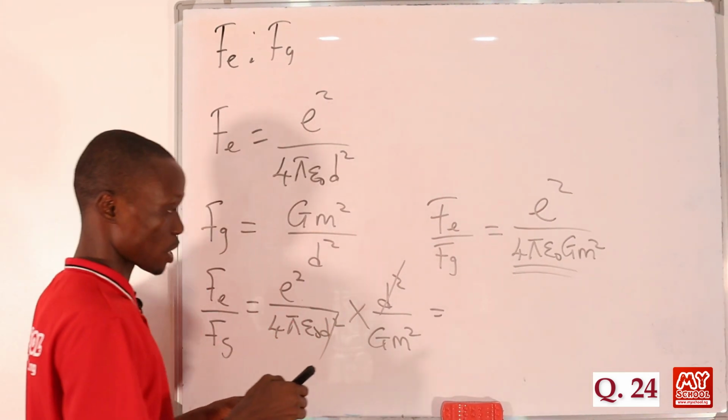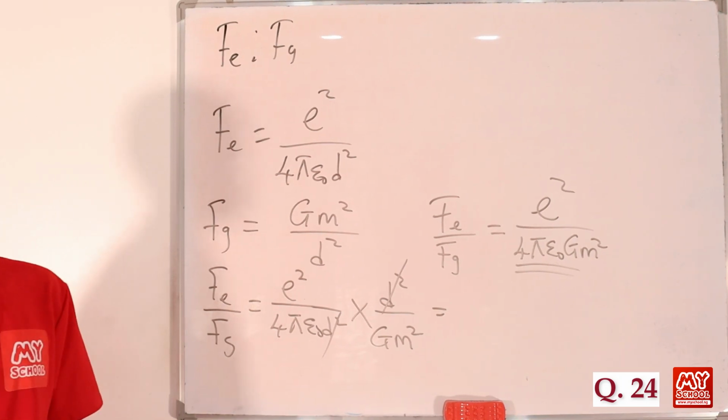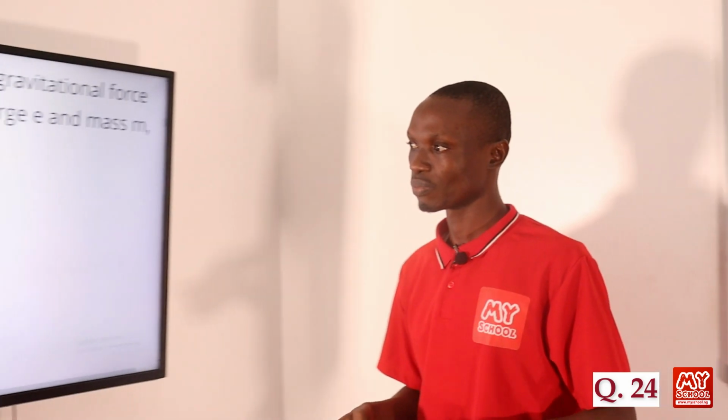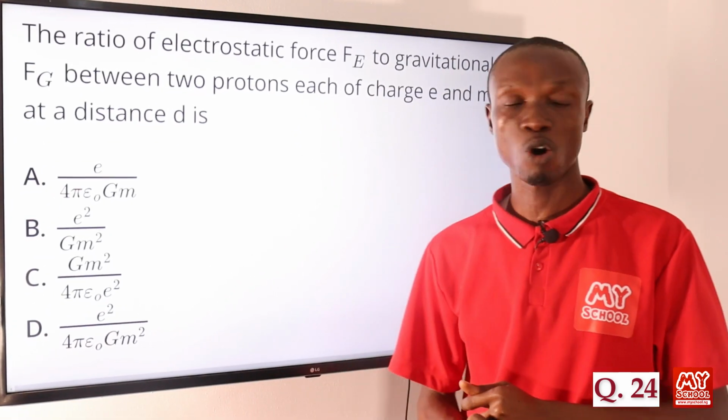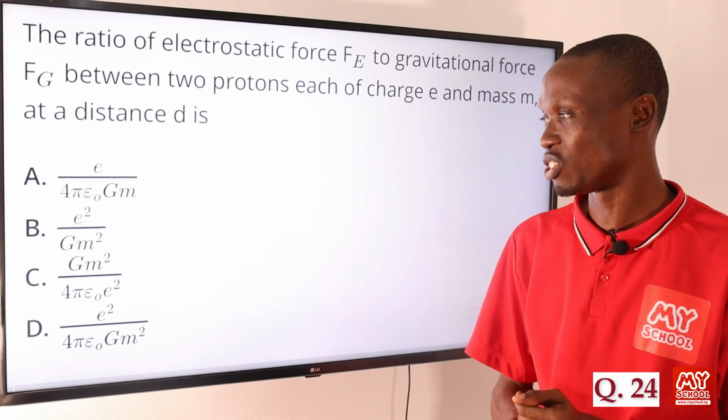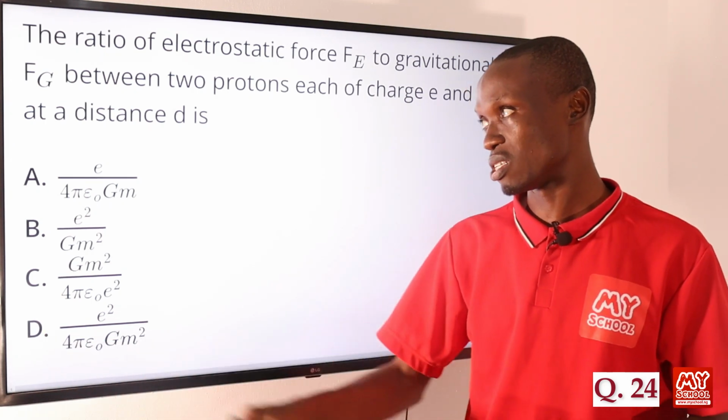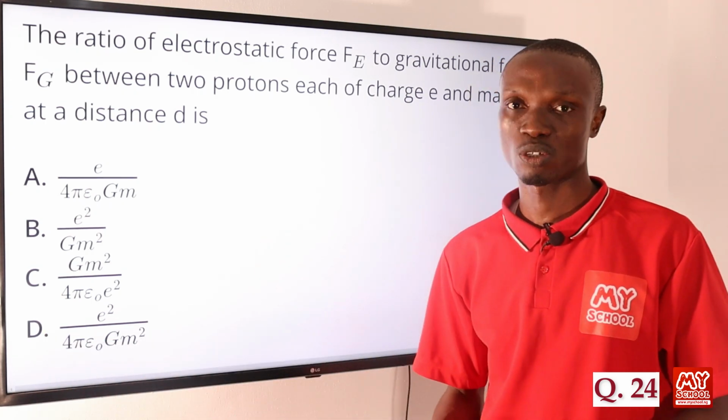Okay, so let's return back to the board to pick the correct option to this question. What we got on the board there is e squared all over 4 pi epsilon naught G m squared, and that makes option D the correct answer to this question.